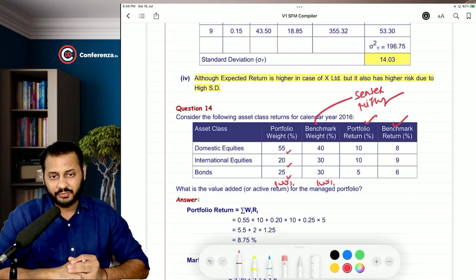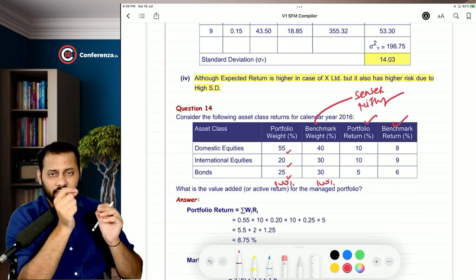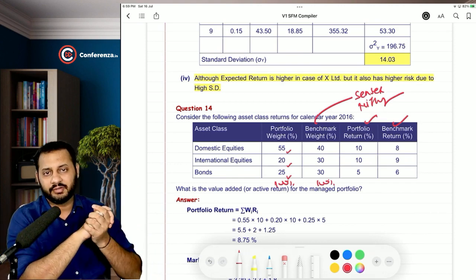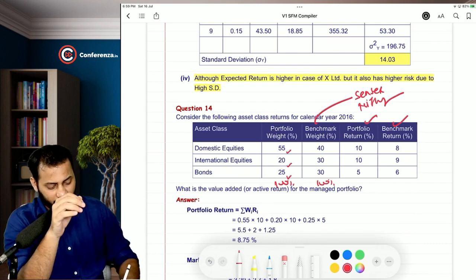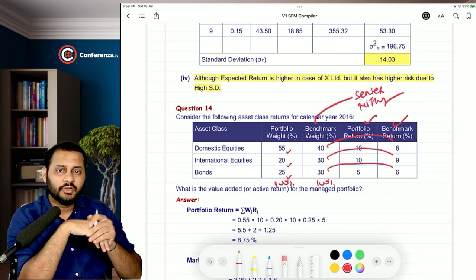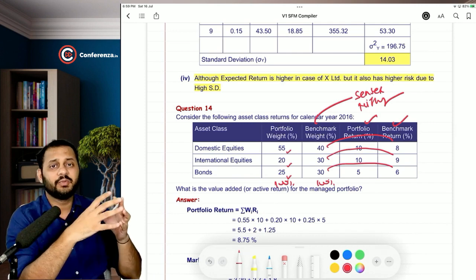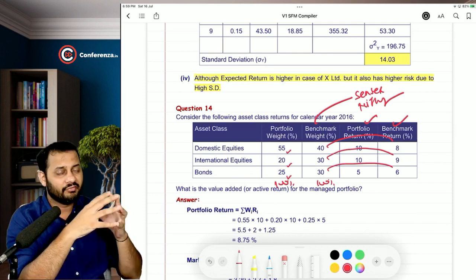What they are asking you is that, first of all, calculate the benchmark return, the average benchmark return. You multiply 40 with 8, 30 with 9 and 30 with 6. You will get a return. That is the benchmark return. That is the average benchmark return.